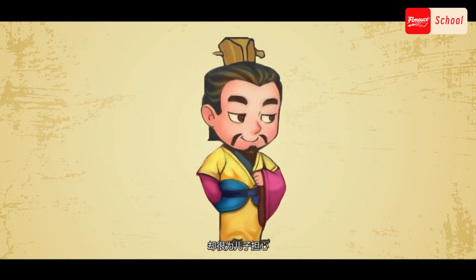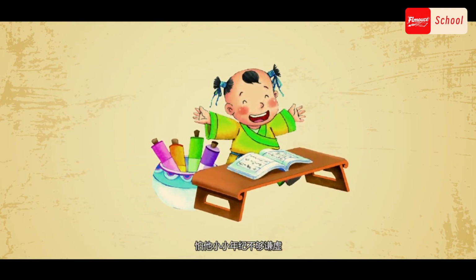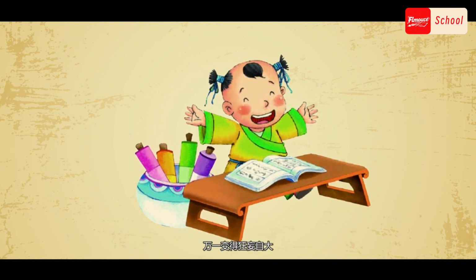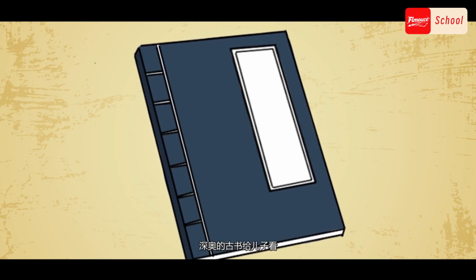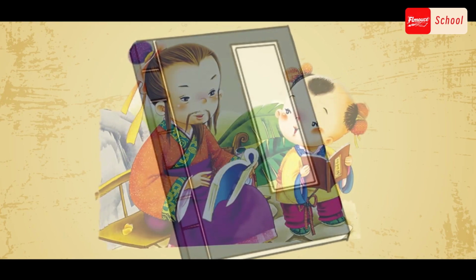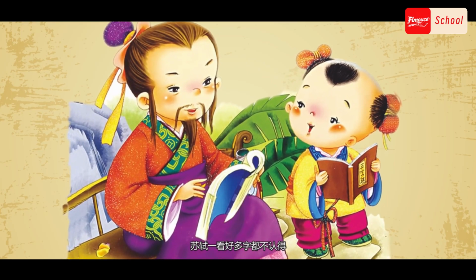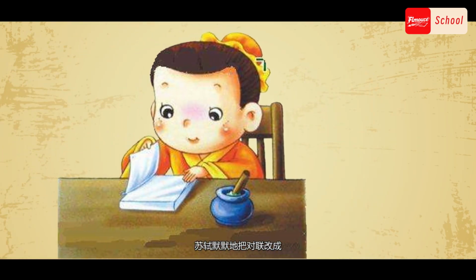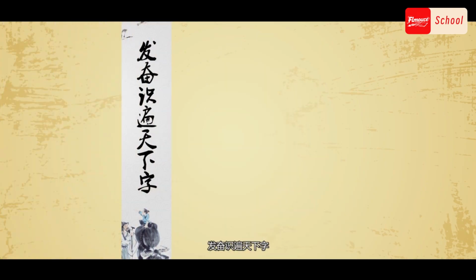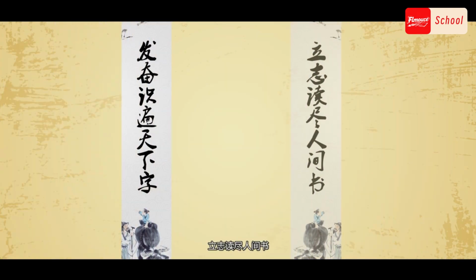He was worried about his son, fearing he would become too conceited and arrogant. So he took out an ancient book and showed it to his son. Su Shi saw that he didn't know many characters, and he blushed with shame. Su Shi silently changed the couplet: "I vow to read all the words, and read all the books in the world." To encourage himself, it became a good story.